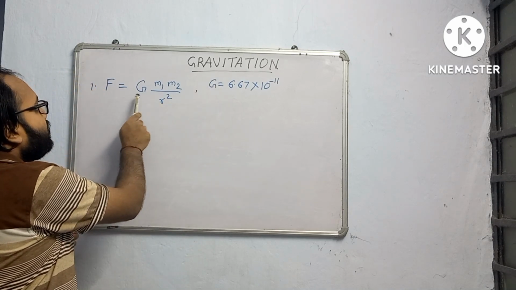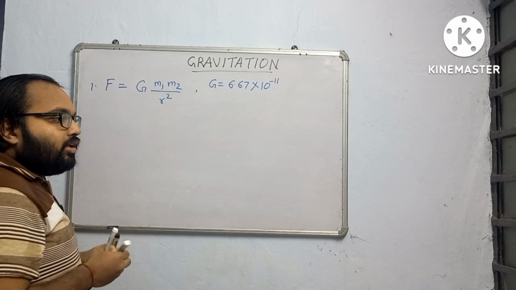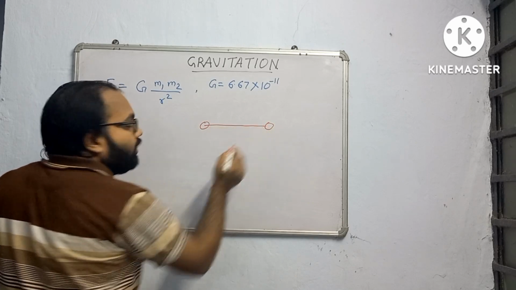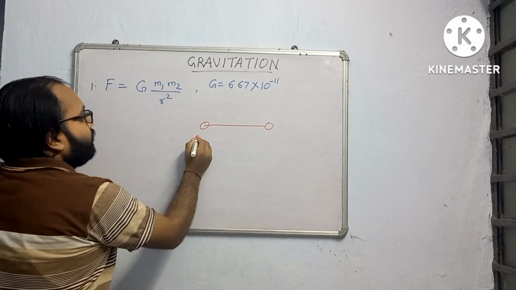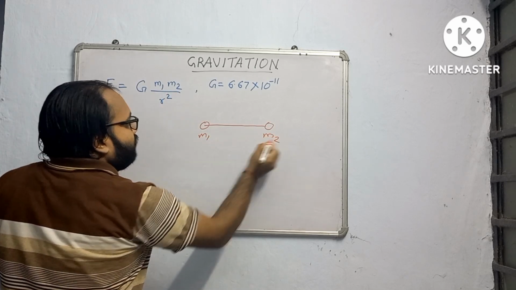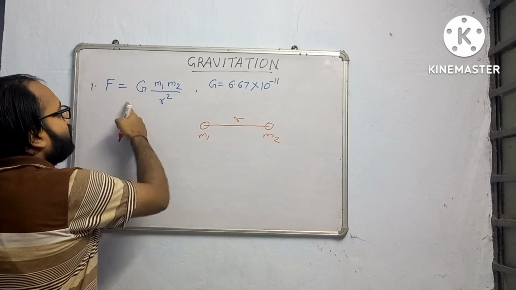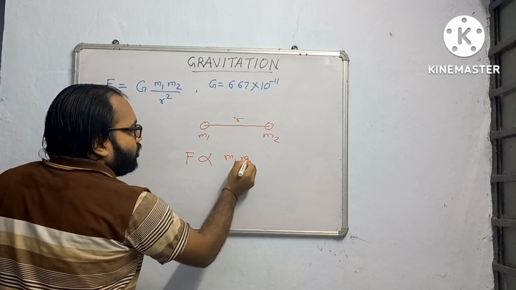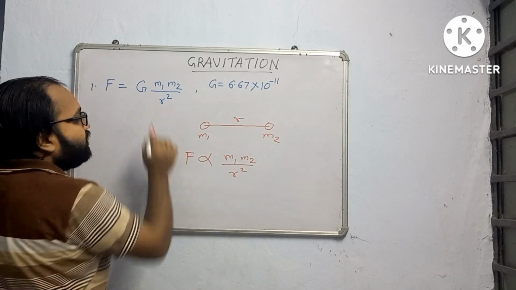First formula is F is equal to G m1 m2 divided by r square. If two masses are there, then gravitational force acts between them and it acts along the line joining the centers of the two masses. So m1 and m2 are two masses and the separation between their centers is r. According to this formula, force is directly proportional to the product of masses and inversely proportional to the square of the distance between them, and G is a constant.